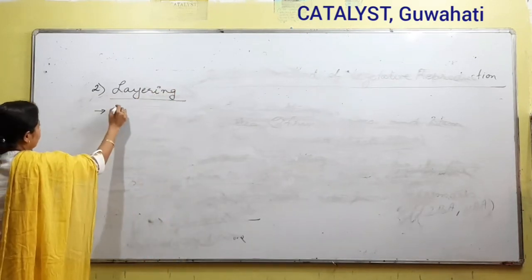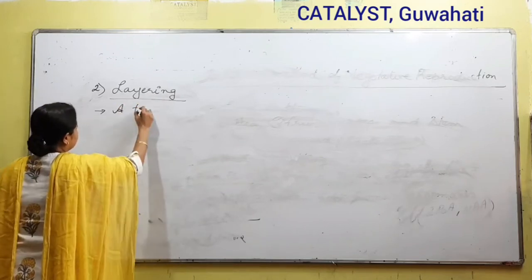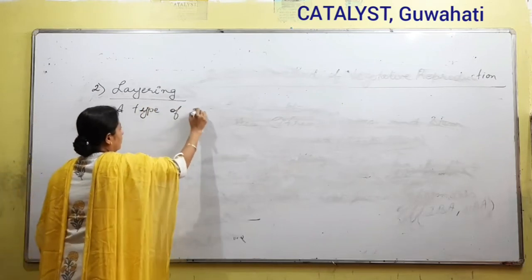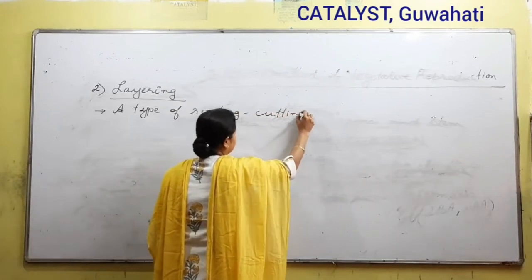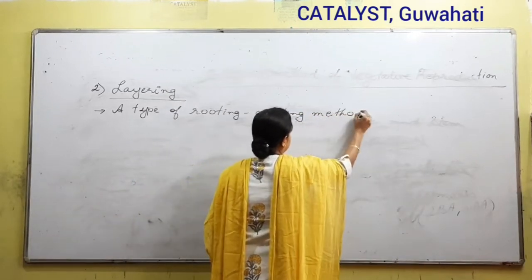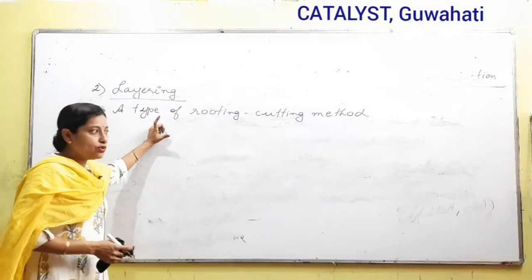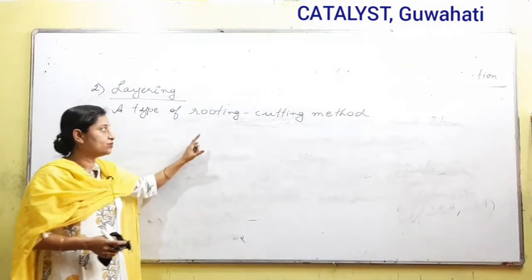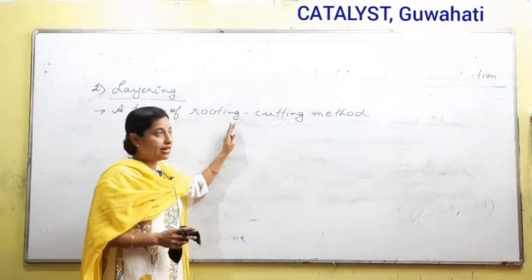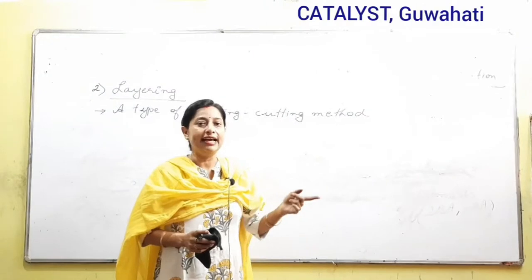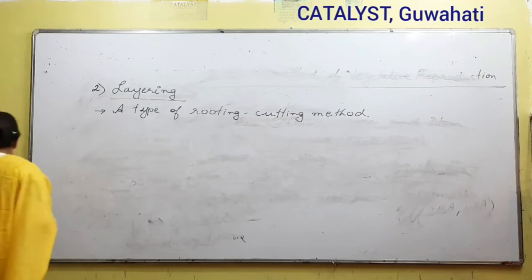It is a type of rooting cutting method. In this case also, we select a piece of the plant, and from that piece adventitious roots develop, and after the roots develop, that portion is cut and planted, and ultimately we get a new plant. So this is a type of rooting cutting method.